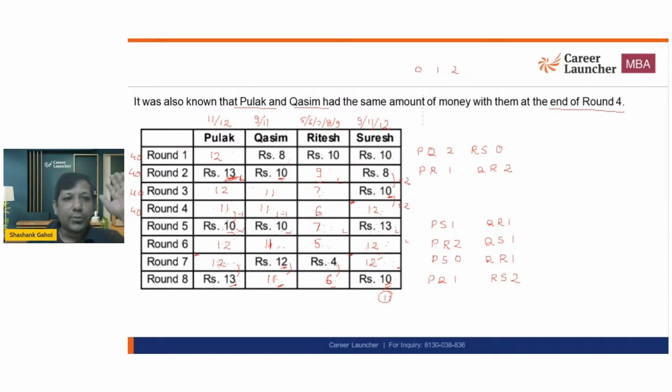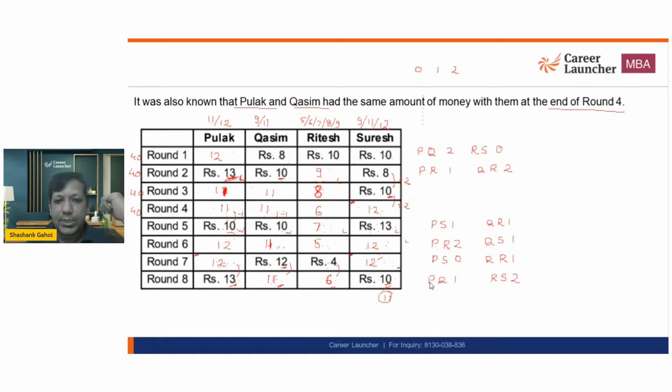And there is no draw. Okay. So Ritesh cannot lose 2 rupees. So Ritesh has to lose 1 rupee over here. And Pulak has to lose 2 rupees. Okay. It's a draw. 2 rupees loss, 2 rupee win. Okay. So now I can figure out all the 2 rupee games.